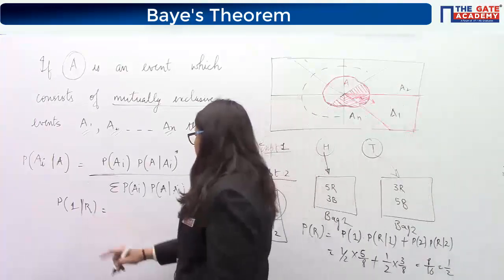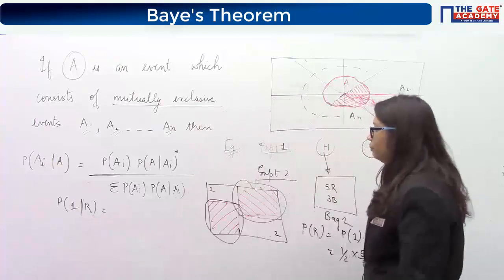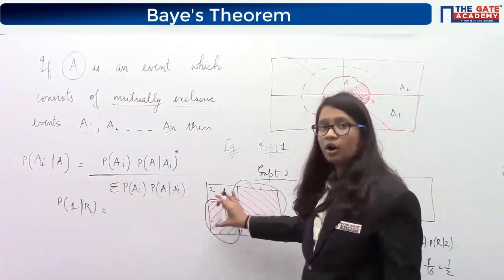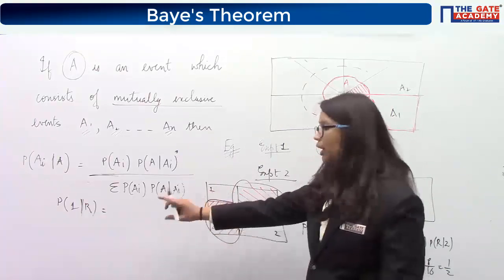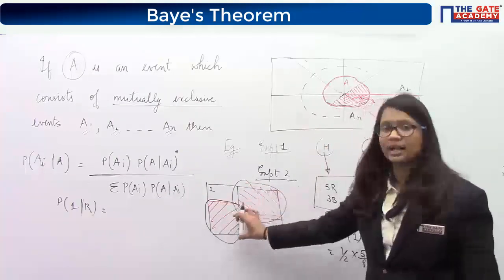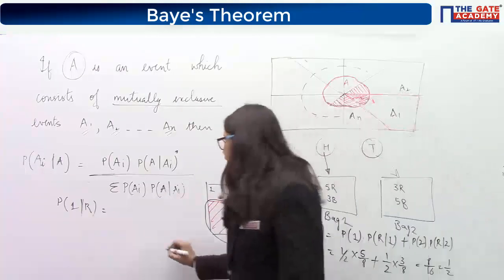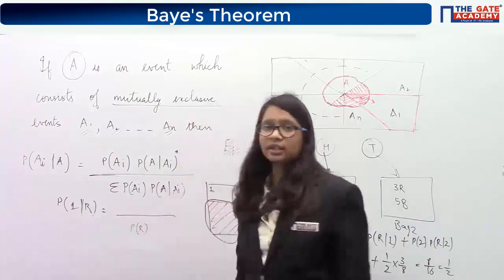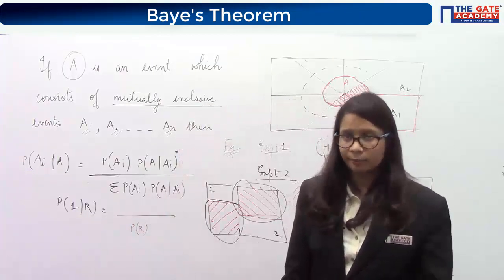Then you can again look at this diagram. You know that red ball has occurred, means the sample space will be what? Sample space will be this red hatched area. So I'll write sample space is nothing but the red hatched area, which is nothing but the probability of getting a red ball.